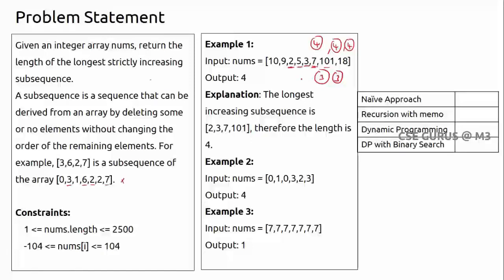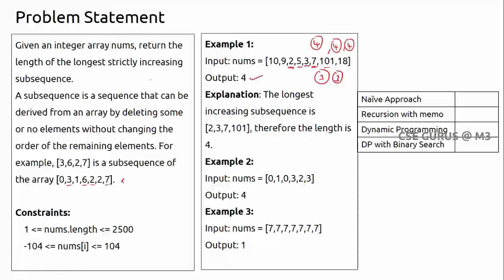By default, length 1 will be there, as each element is a subsequence. Length 2 I can find here, and length 3 I can find. Length 4 also I got. What about length 5? I don't have. So here we need to find the longest one. So definitely the answer is 4.